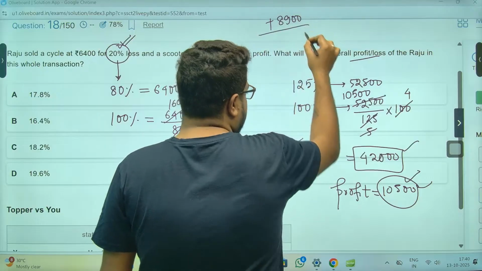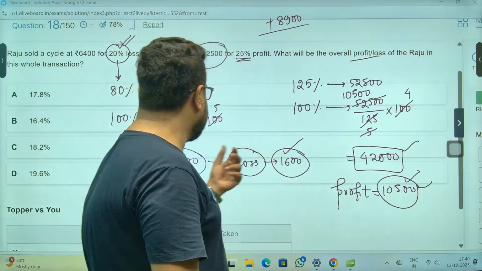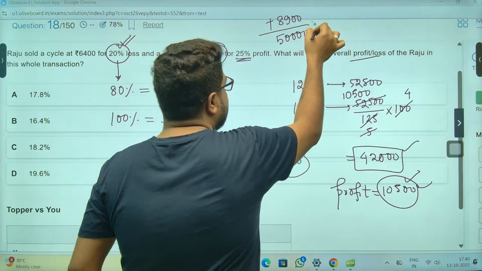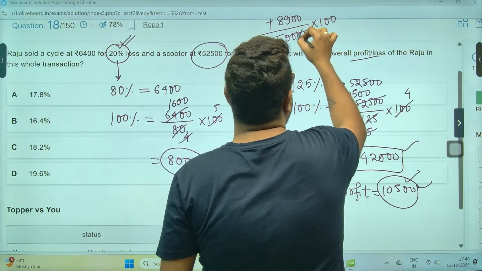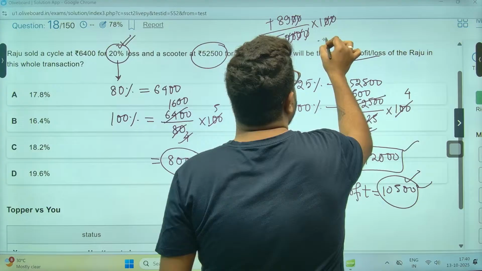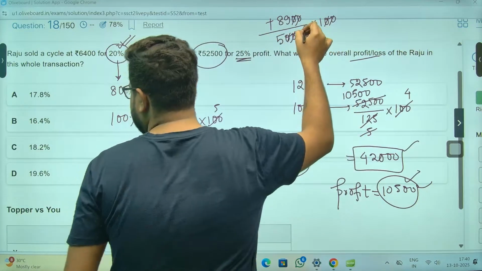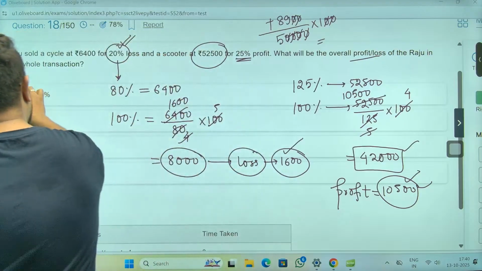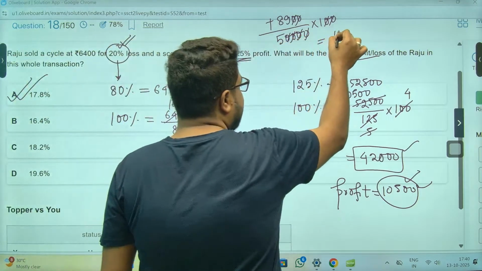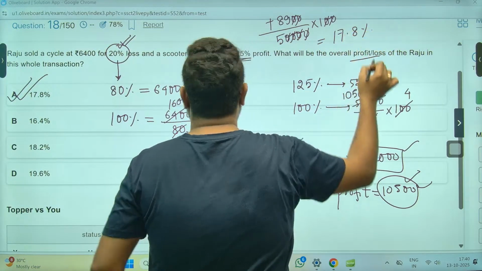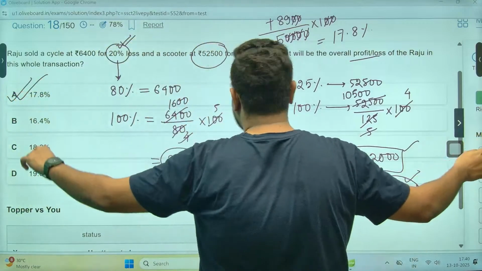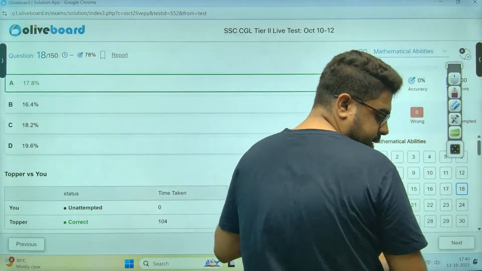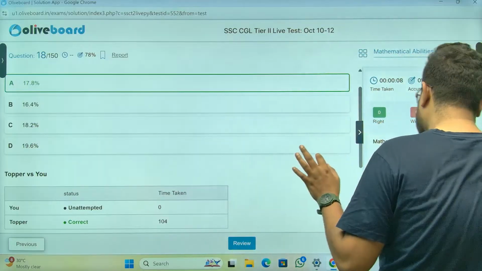Out of total CP, 42,000 here, 8,000 here, total CP is 50,000 rupees. Percentage means into 100, so 89 by 5 is 17.8%. Done, sir. Option A is the answer. Again, not difficult, not big, anything. Simple.